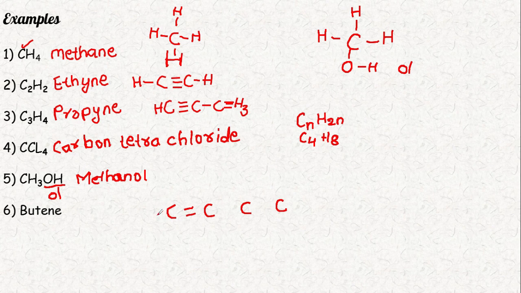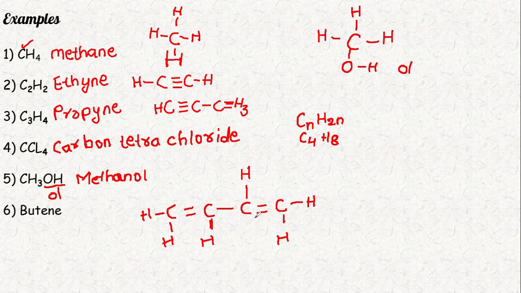Here still 2 bonds are left. So we can write it as H and H. Here H and H, and here finally again a double bond. Again here we get H and H. Already 4 hydrogens are completed. Here H, here again H. Here all bonds are completed for carbon. Here 2 bonds, here 2 bonds, here 2 bonds. For every carbon it's balanced, but still there are 2 hydrogens missing.